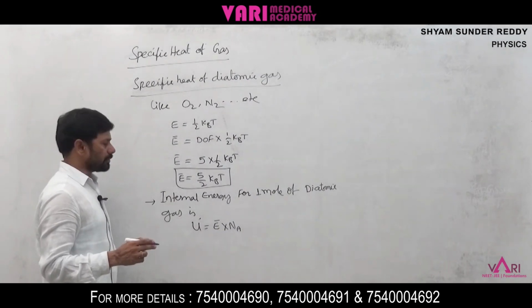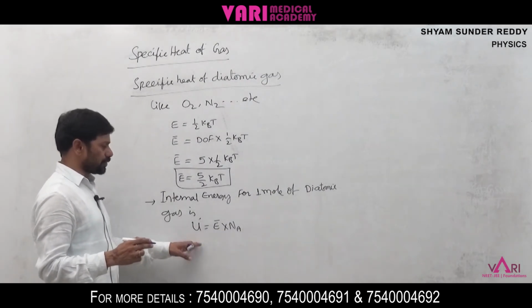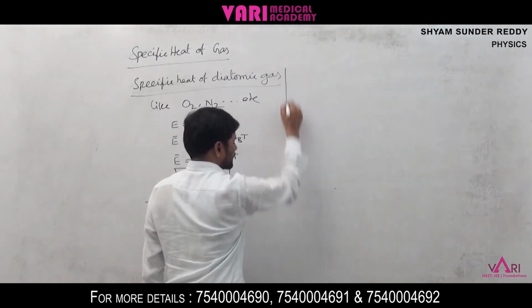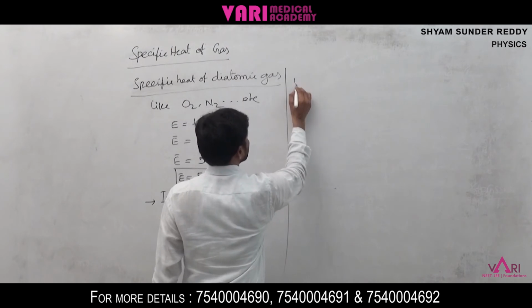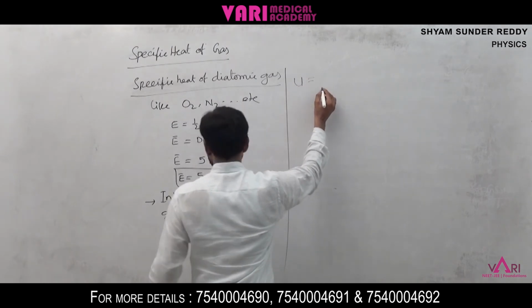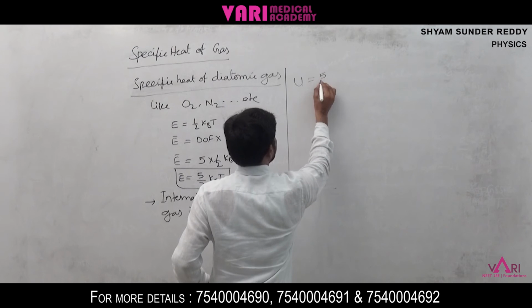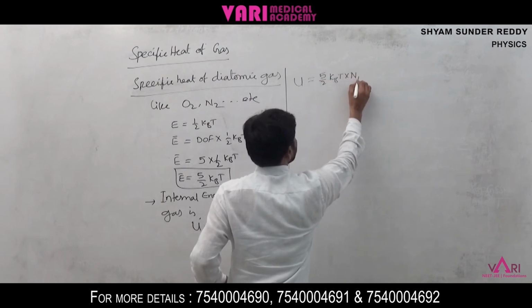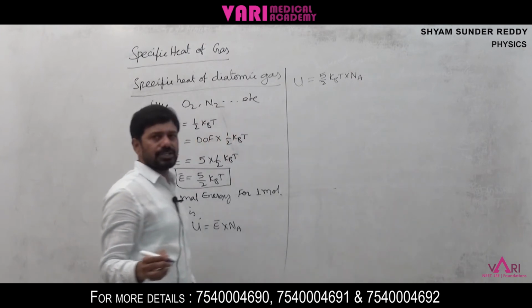That is Avogadro number. So U is equal to E bar into Na. We can write this as U is equal to 5 by 2 kBT into Na.